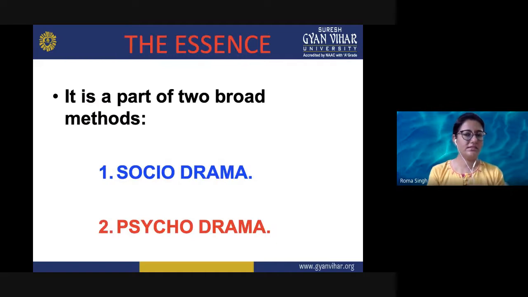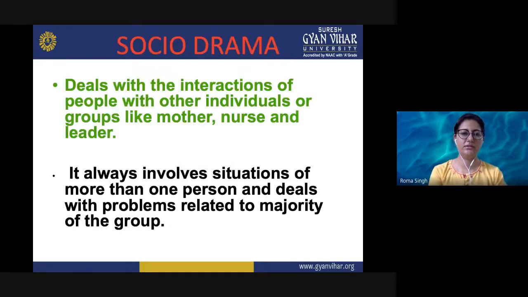The essence of role play can be divided into two broad methods, that is sociodrama and psychodrama. Sociodrama deals with the interactions of people with other individuals or groups, like mother, nurse, leader. It is a kind of social drama. It always involves situations of more than one person and deals with problems related to the majority of the group.